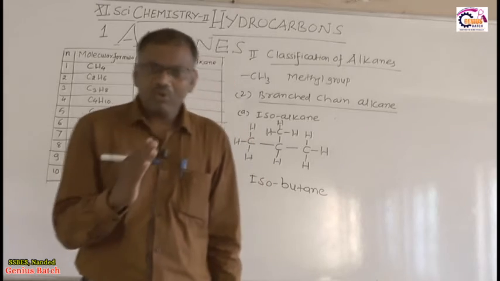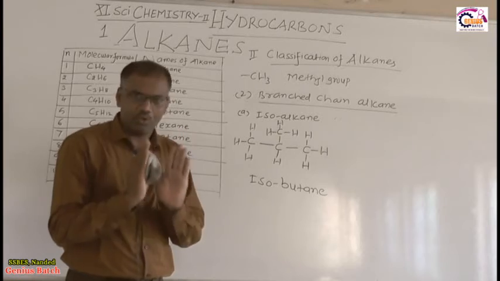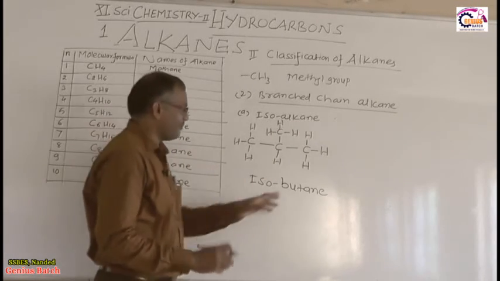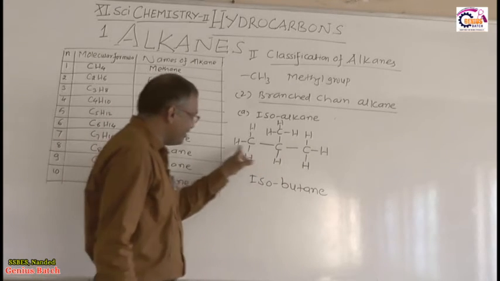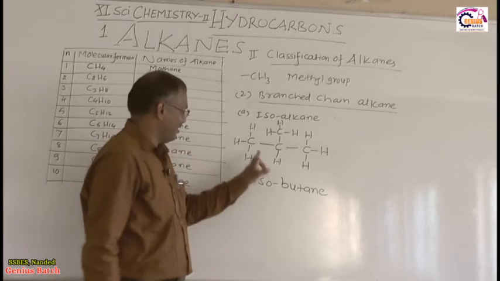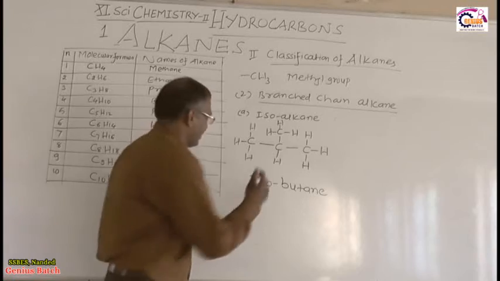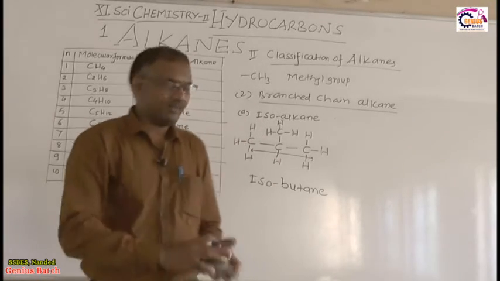Before writing the examples of isoalkane, we should know what is meant by isoalkane. So this compound contains a straight chain of how many carbons? 3.